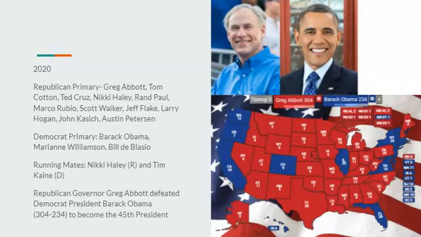Greg Abbott would choose Nikki Haley as his running mate, as this would piss off much of the Tea Party activists within the party. But Republican Governor Greg Abbott would defeat President Barack Obama 304 to 234 to become the 46th president. So Greg Abbott would take on Obama and become the next president.